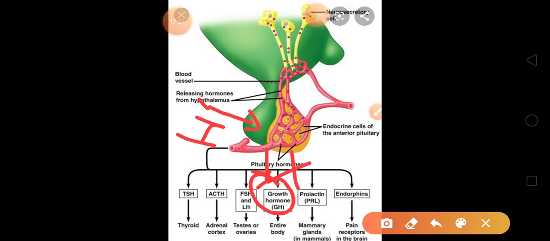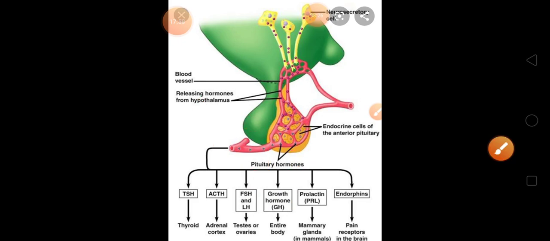So the stimulating hormone will stimulate the production of growth hormones, and your height will increase. After a certain age, the inhibiting hormone will be released, and it will stop the production of growth hormone. Understood? So this is the way your hormones are being managed by the hypothalamus and pituitary.